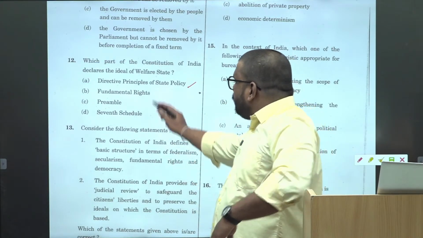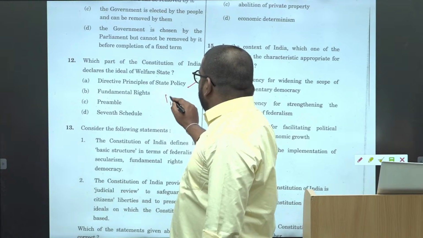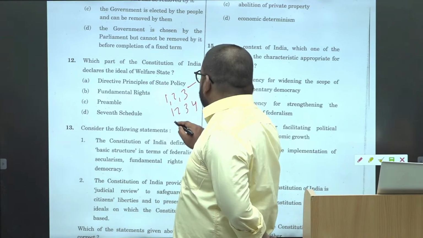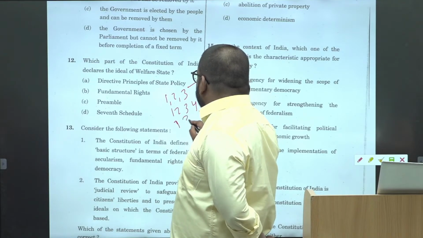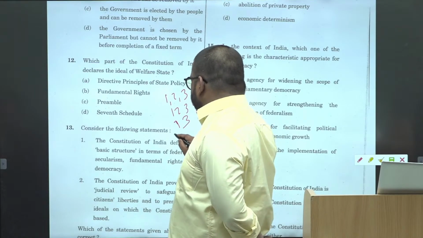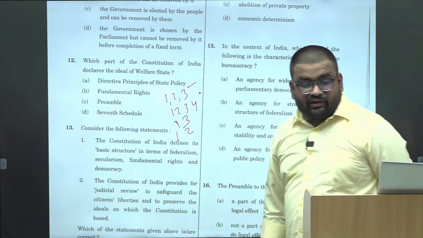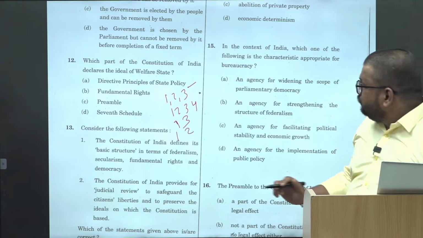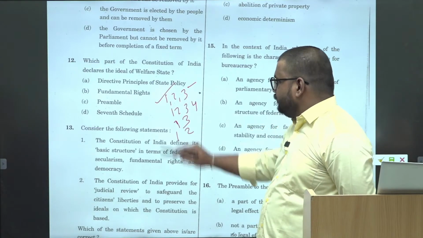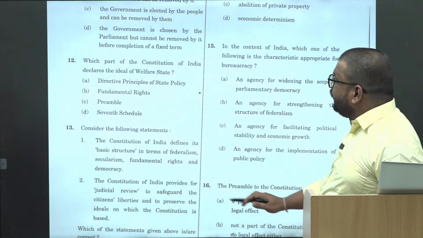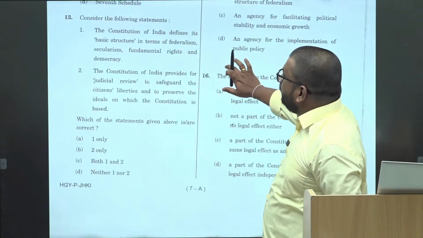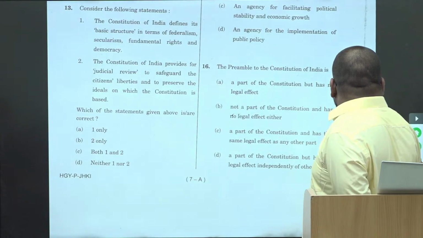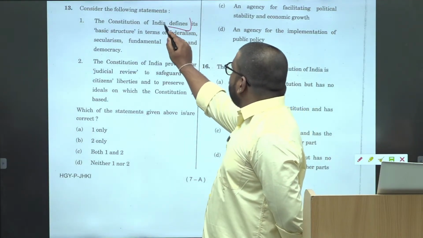In case, suppose out of these 4, the options are 1, 2, 3, and 4. This 1 and 3, and the last is 1 and 2. In that case, what would have been the answer? 1, 2 and 3, right? The 7th schedule is related to federalism. Okay. The next, Constitution of India defines, right?